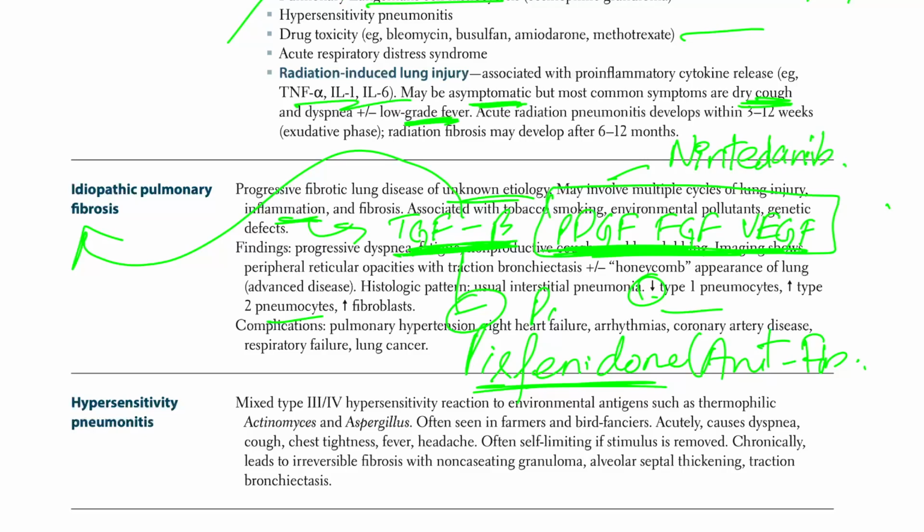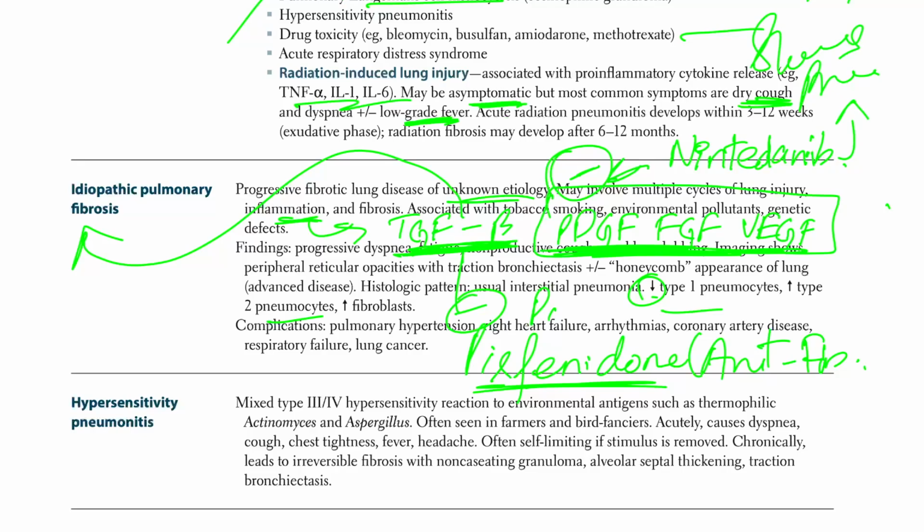Okay, I'll make sure what it is, and then I can send it to you if you guys have any question on this one. So what is this going to do? This is just going to inhibit all of these other factors. And why are we giving this drug anyways? Because this drug will slow the progression of fibrosis. It's just going to slow the progression of fibrosis.